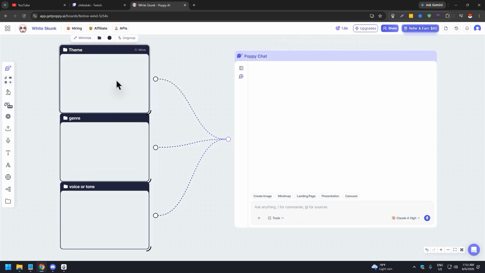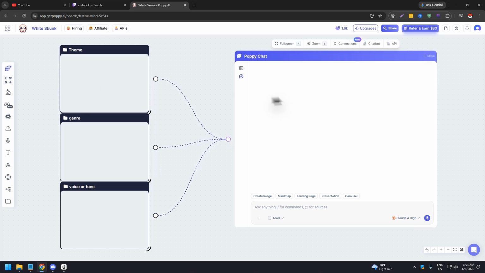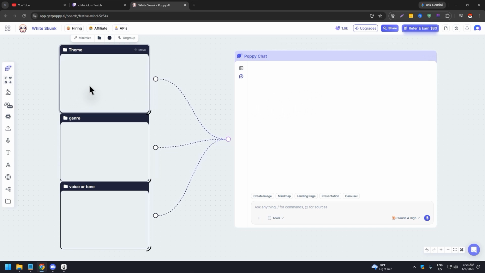Theme. What's the theme of your book or the story that you want, right? Once you've decided that, you can go scour the internet for short stories or books that you can get in PDF, or even videos about the said theme, right? You can go to YouTube and get stories from there and put everything in the theme group, so that Poppy Chat will know, oh, this is the type of theme we want, right?